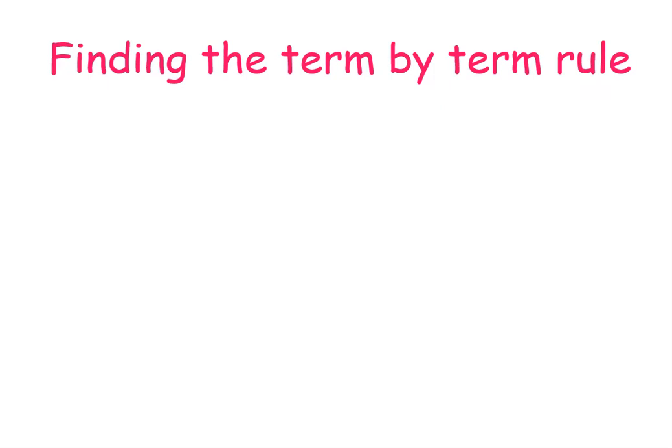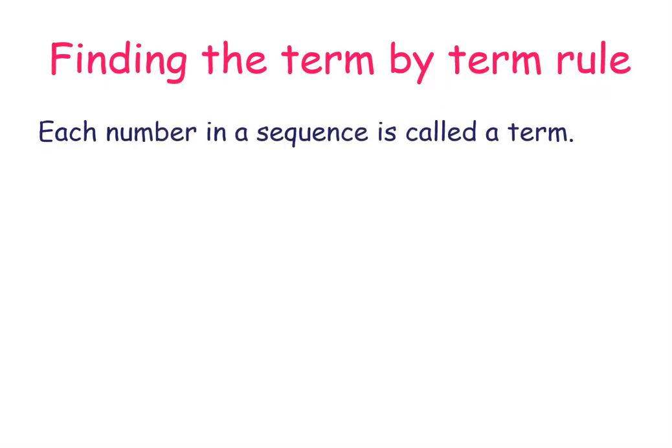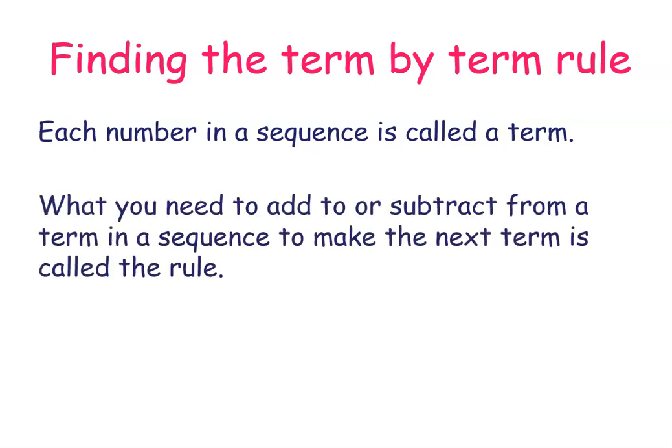Finding the term-to-term rule. What does it mean? Each number in a sequence is called a term. What you need to add or subtract from a term in a sequence to make the next term is called the rule. I repeat, what you need to add to or subtract from a term in a sequence to make the next term is called the rule.